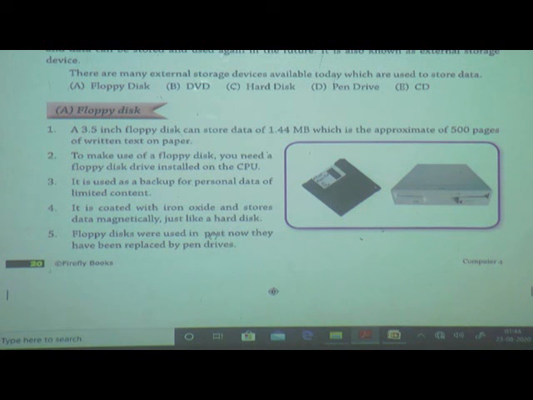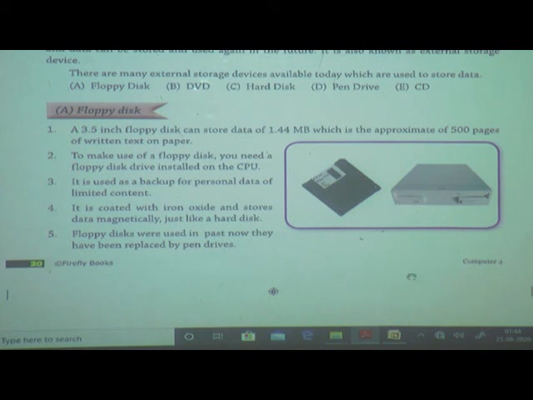We were using floppy disks before that, but now what are most people using? Pen drive, they are using mostly. Why are they using pen drive? We will see about the pen drive afterwards, because pen drive is small in size and also has a few features.